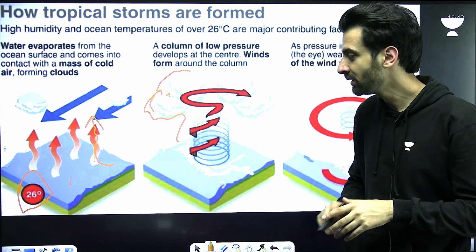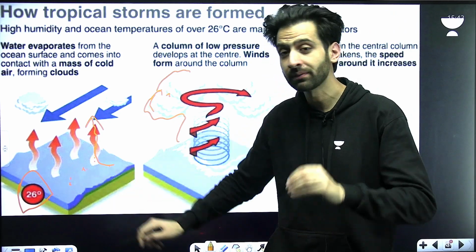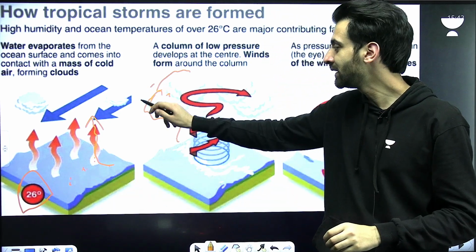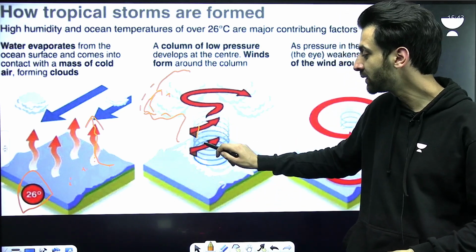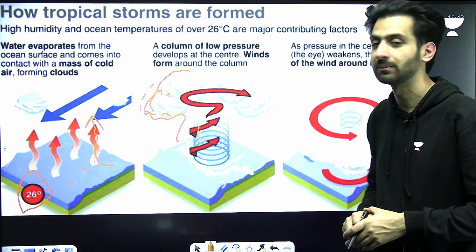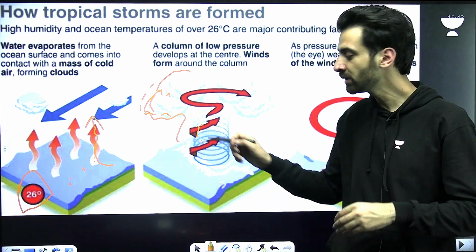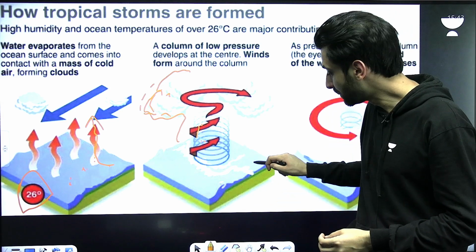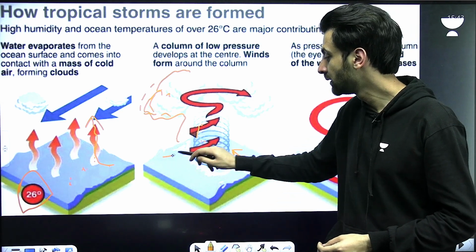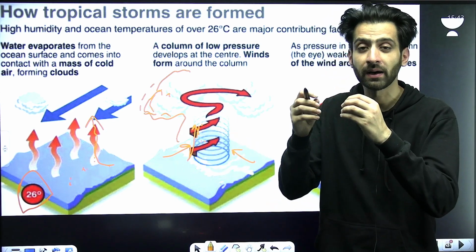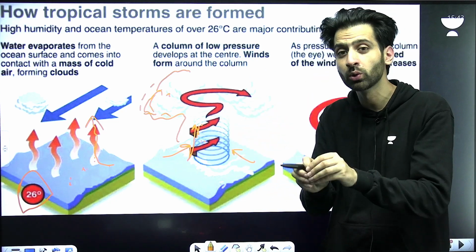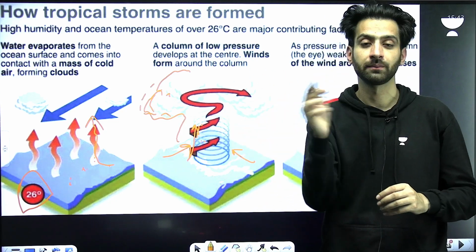So two things are clear. First, that sea surface temperature should be there, the latent heat plays its role, and number three, once the air goes up, a low pressure system will start to develop in this region. When the air goes up, the low pressure system will start to develop. It will bring more air from the surroundings, and once the air comes, it will start to go up again. It will follow the path, and because of the Coriolis force, it will start to rotate.